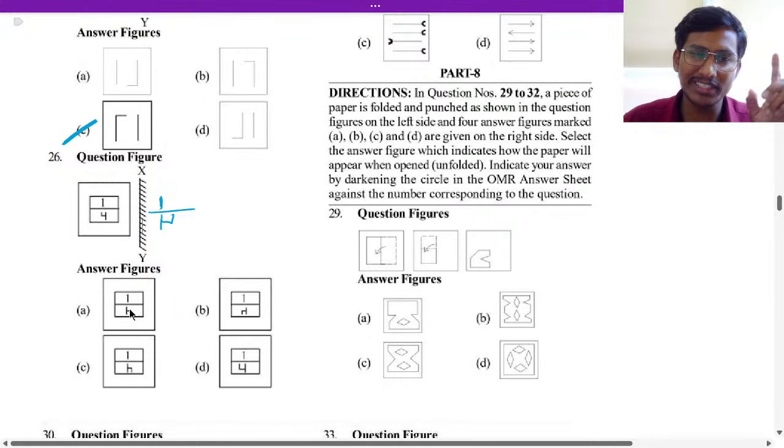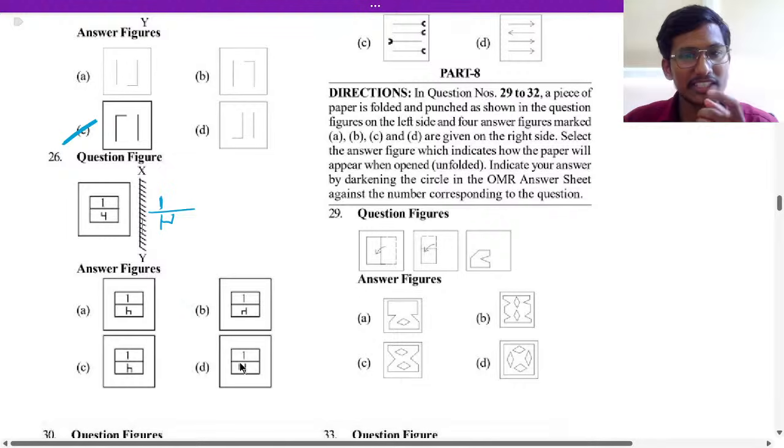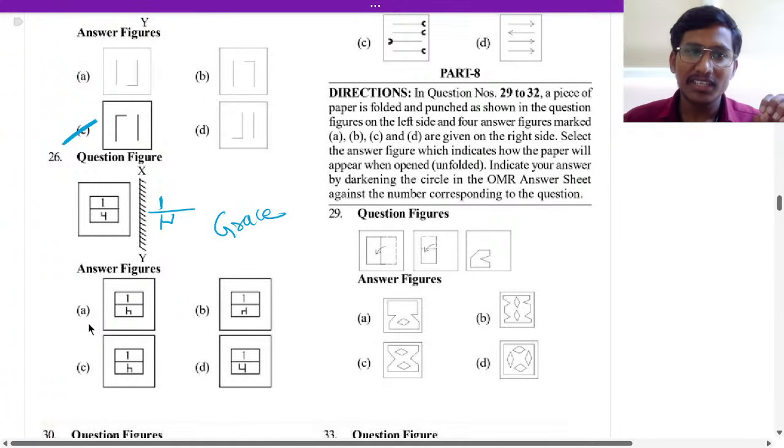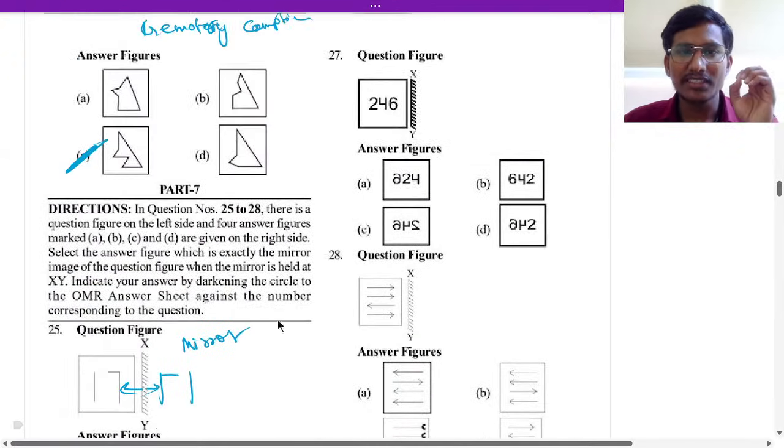So this is rotated. Here it is below. Here is also below. Here is also below. Not possible. So you take it as grace for 26. Okay, so 26 is done. Next, let us go to the 27th question.